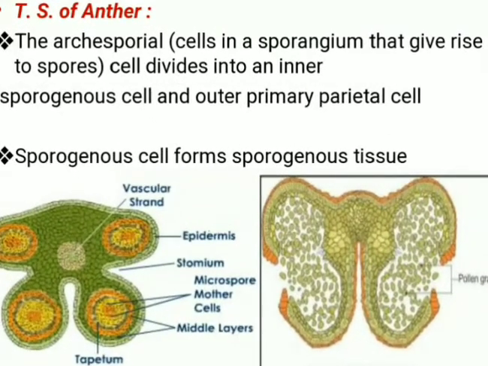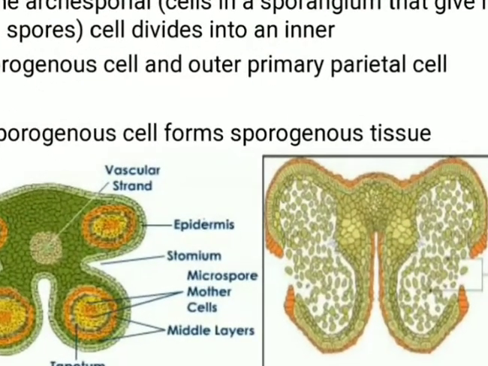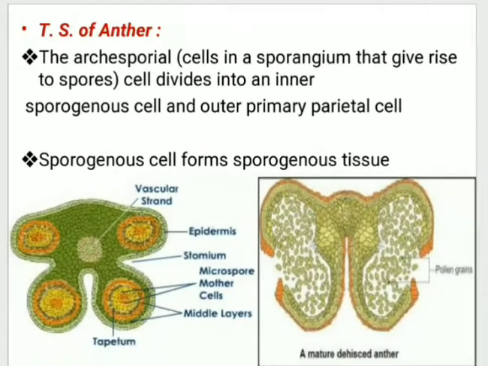See, in this diagram, the outermost layer shown is the epidermis. Next to that is the middle layer. There are 2 middle layers observed, the second and third layers, and inside that there is the tapetum. That is the innermost layer present. So these are the 4 layers present in the anther.